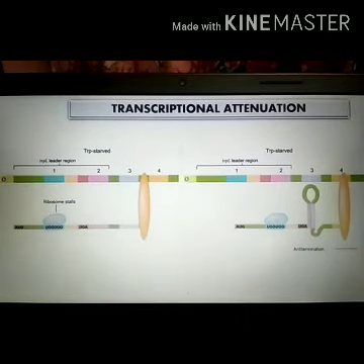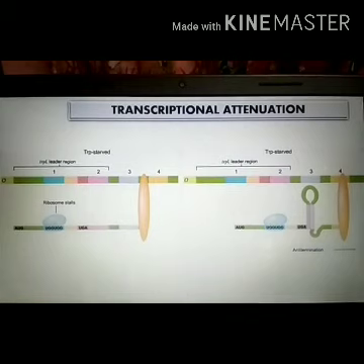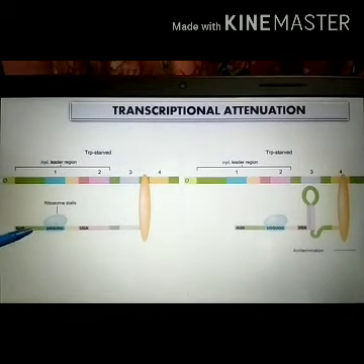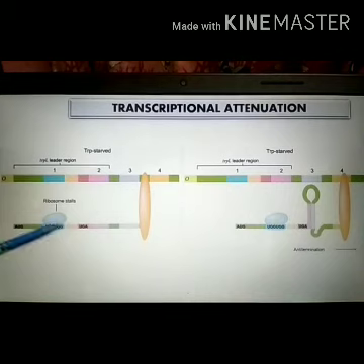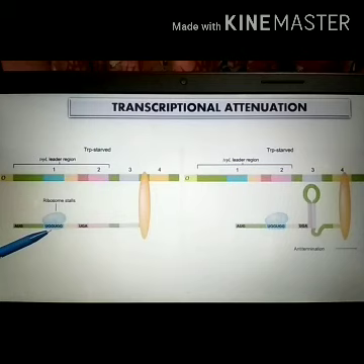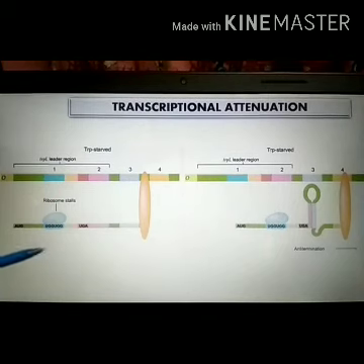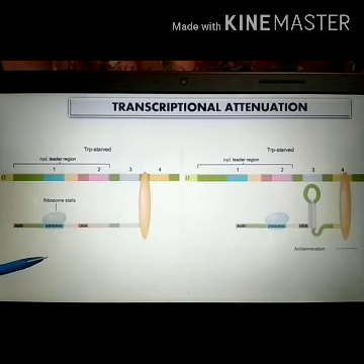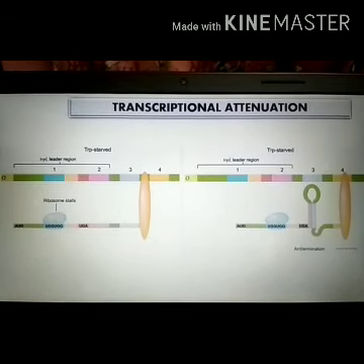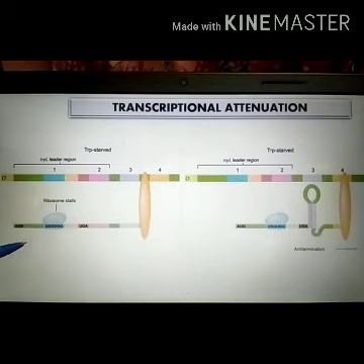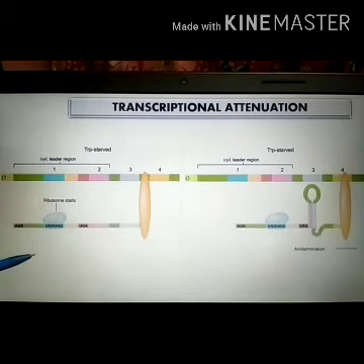So if the cell is deficient in tryptophan, the ribosome stalls here for some time, because the initial amino acids of the leader peptide consist of tryptophan, and tryptophan is a very unusual amino acid in bacteria.